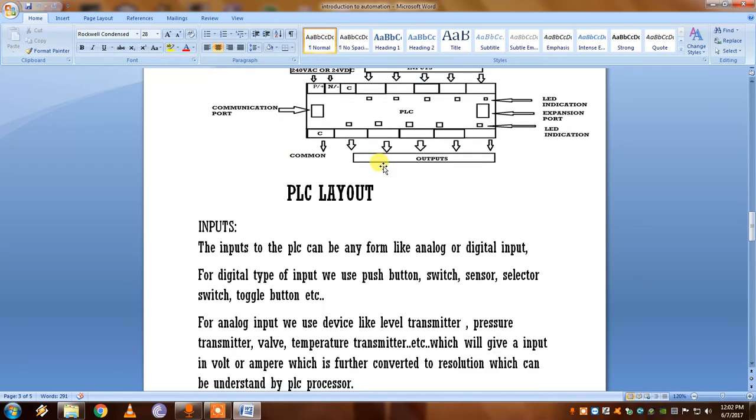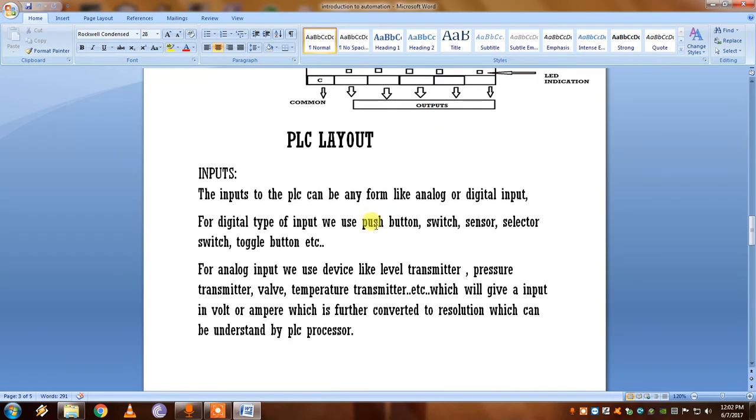The inputs we use in a PLC are of two types: analog and digital input. For digital input, we use push buttons, sensors, selector switches, toggle buttons, etc. For analog input, we use devices like level transmitters, pressure transmitters, valves, temperature transmitters, etc., which give an input in volts or amperes, around 0 to 10 volts, or 4 to 20 milliamps, or 0 to 20 milliamps.